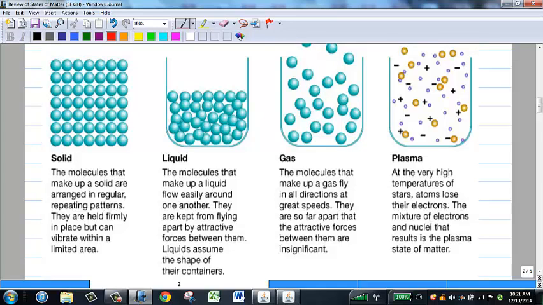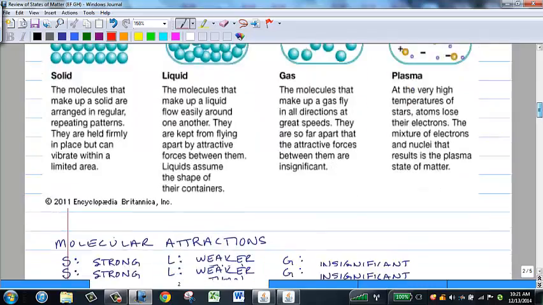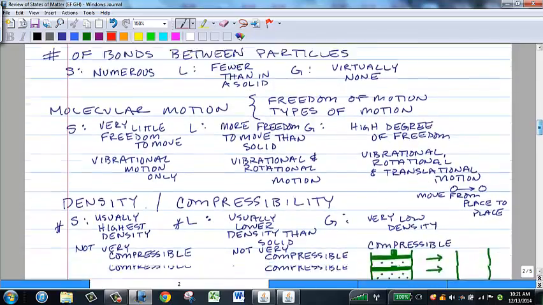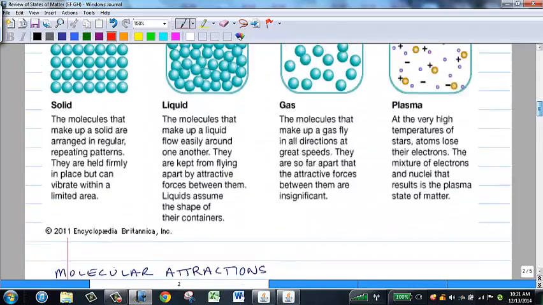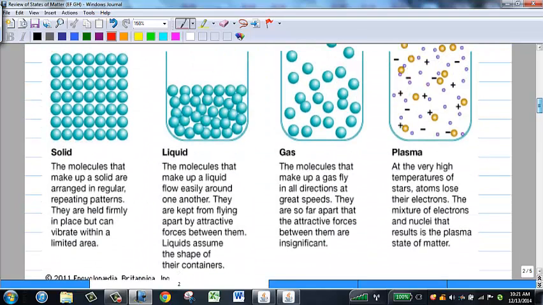I will hit some highlights, and then I will also be adding to it with some additional information. So, what can we say about solids? In a solid, the molecules are arranged in a regular way. They typically have a pattern to their arrangement. They're held firmly in place because they feel strong molecular attractions.